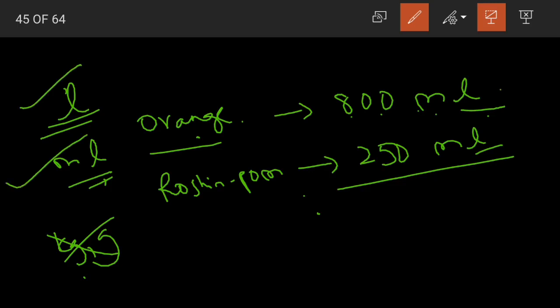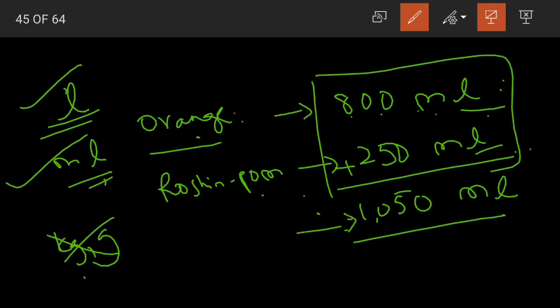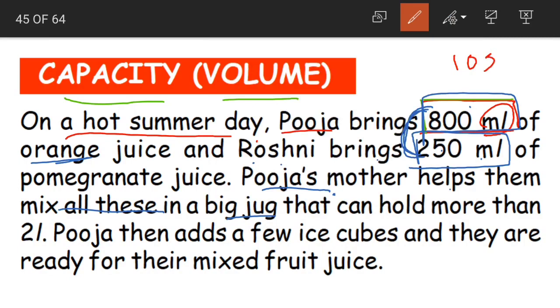Now what is the total here? What is the total volume of these liquids? We have 800 plus 250, that is 1050 milliliters. The total amount or the quantity of the juice we have is 1050 milliliters. When we combined these two, we have 1050 milliliters of our mixed fruit juice. We are mixing orange and pomegranate together. So we have 1050 milliliters. Now this juice was mixed in which jug? A jug that can hold more than 2 liters.